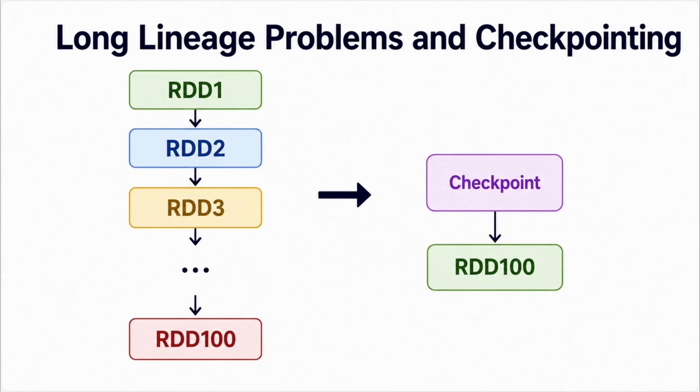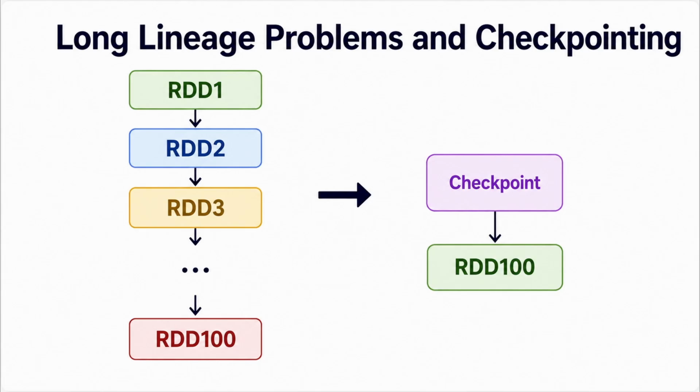This is where checkpointing comes into the picture. At the level we need for this section, think of checkpointing as creating a new recovery starting point. Instead of having to go all the way back through RDD1, Spark can use the checkpoint as a starting point for future recovery. So checkpointing doesn't replace the idea of lineage, it helps address the problem of lineage becoming too long. We'll go into checkpointing itself in much more detail in the dedicated checkpointing section. For now, just remember its relationship with long lineage.